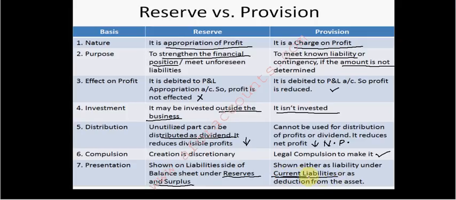Why a current liability? Because I know that I need to pay it, but I don't know the amount. So a current liability or a deduction from the value of the asset gives the same effect. But reserves are shown on the liabilities side of the balance sheet under reserves and surplus.